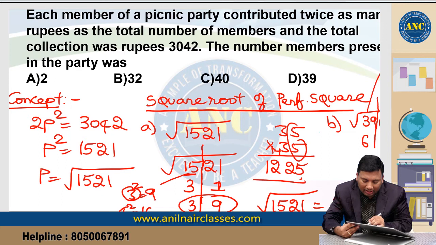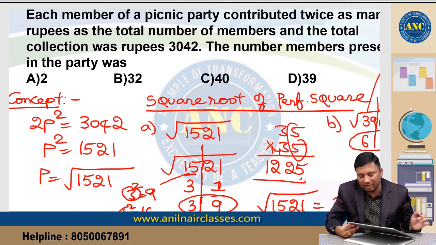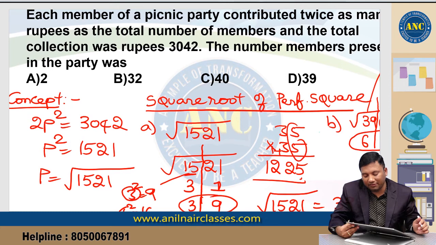It will be either 63 or 67. But if you see 65 into 65, 5 5s are 25, add 1, 7 6s are 42, so 4225. So 65 whole square is 4225 and 63 square is 3969. So the answer is nothing but 63.